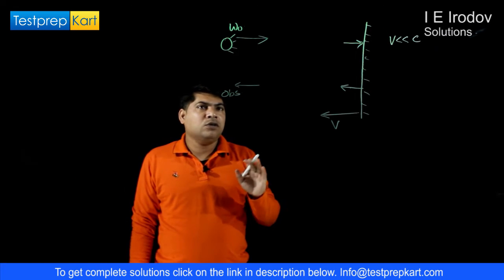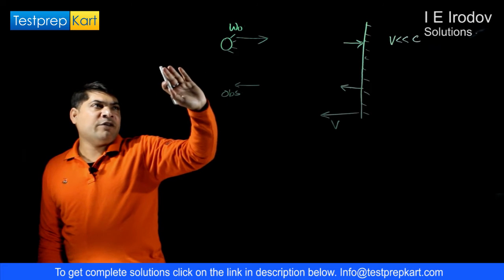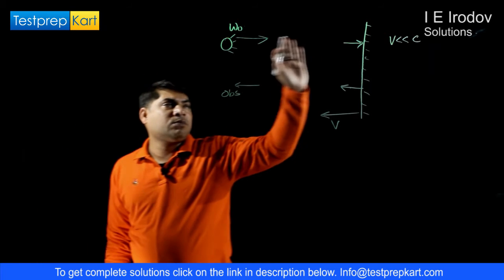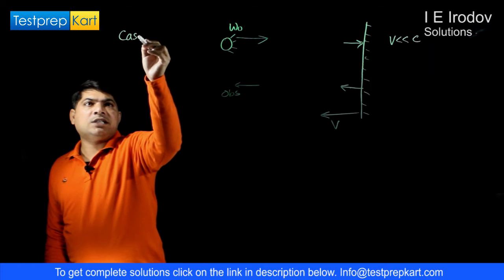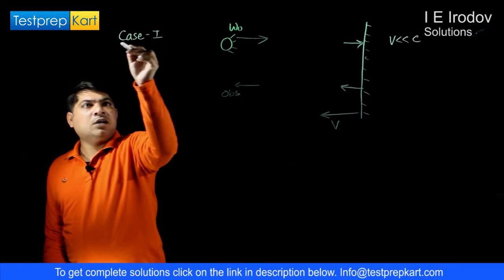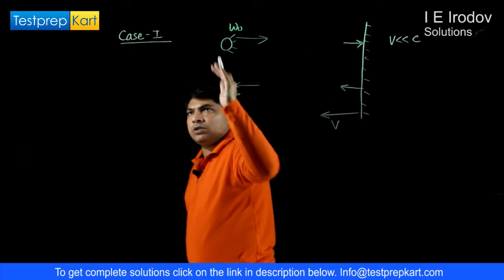So in the first case, when the electromagnetic wave is moving from the source towards the mirror, the source is stationary, and the observer, which is the mirror, is moving towards the source.